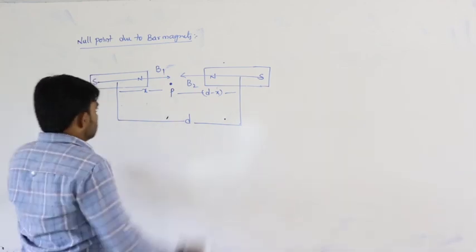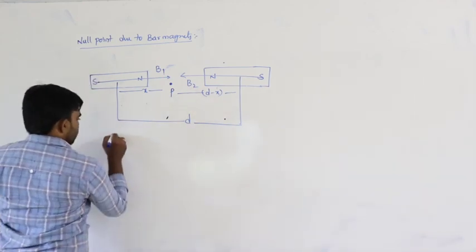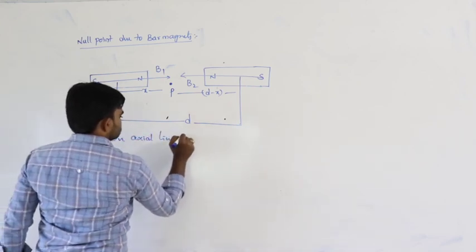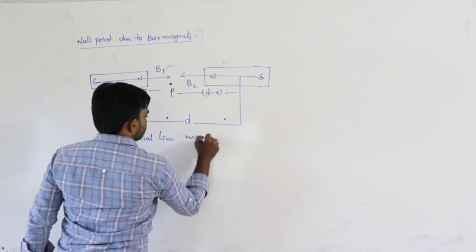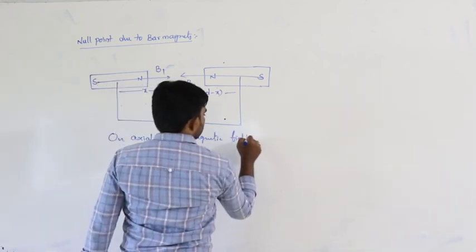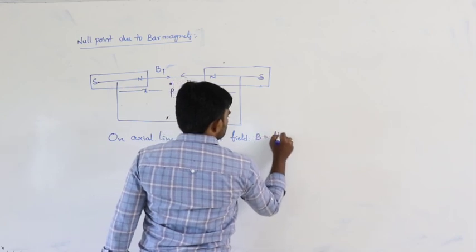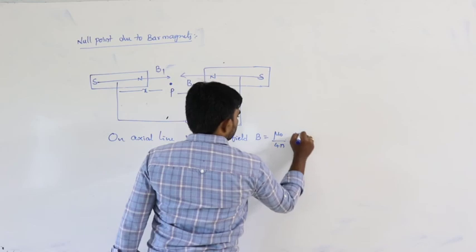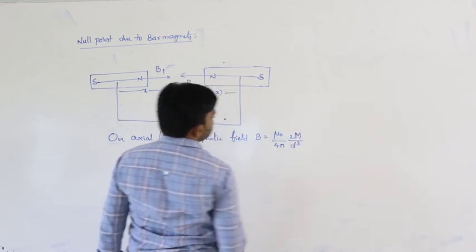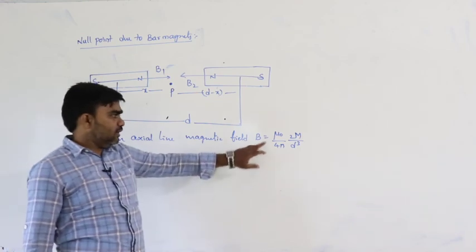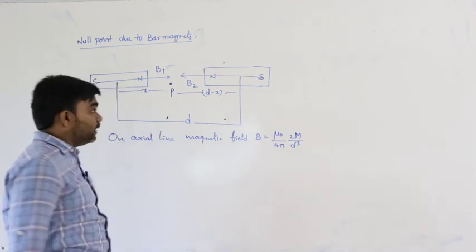So, on the axial line, the magnetic field B can be written as mu naught by 4 pi, 2 m by d cube. General formula.